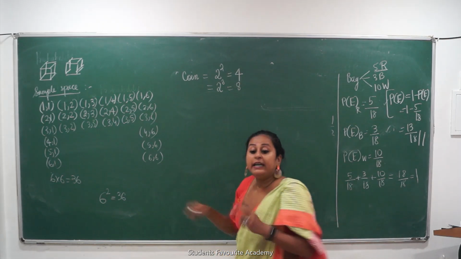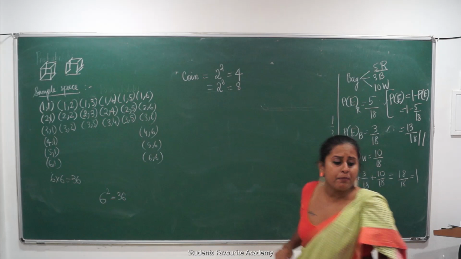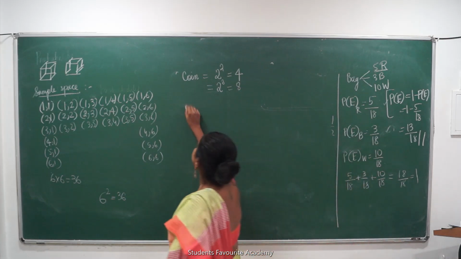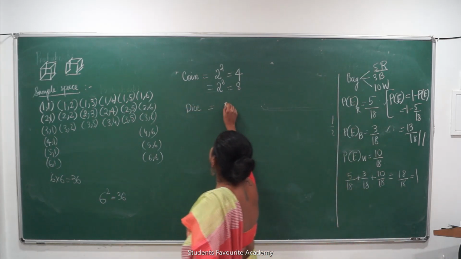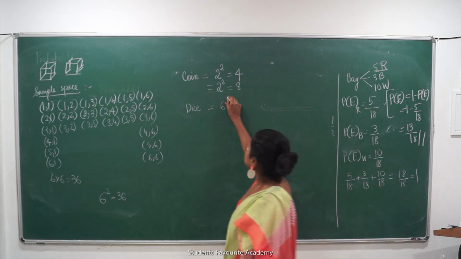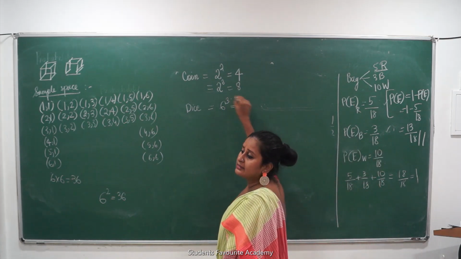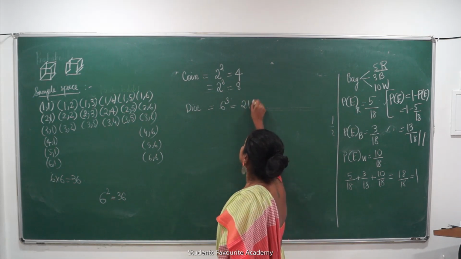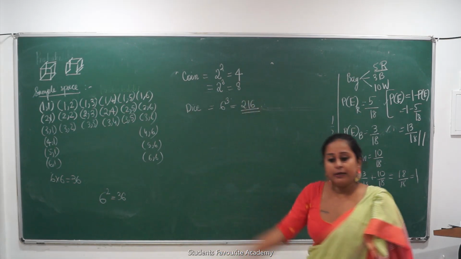If I have 3 dice, what is the outcome per die? Outcome per dice is 6. I have 3 dice. So 6 cube हो जाएगा कि नहीं? So that is how much? So the total number of outcomes will be 2 by 6.